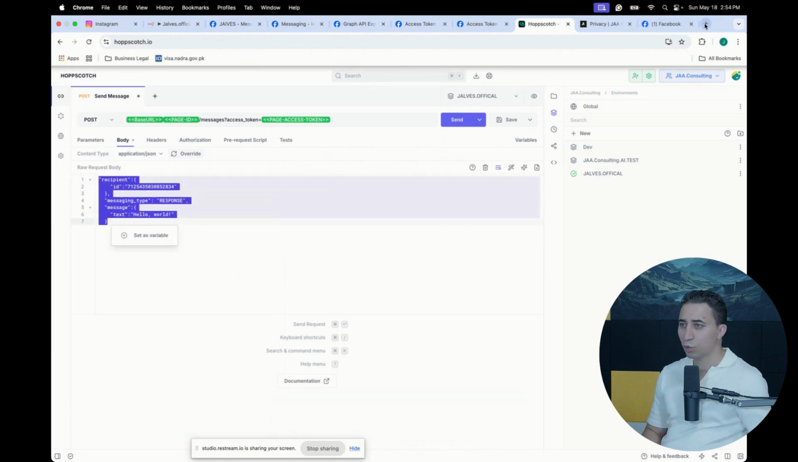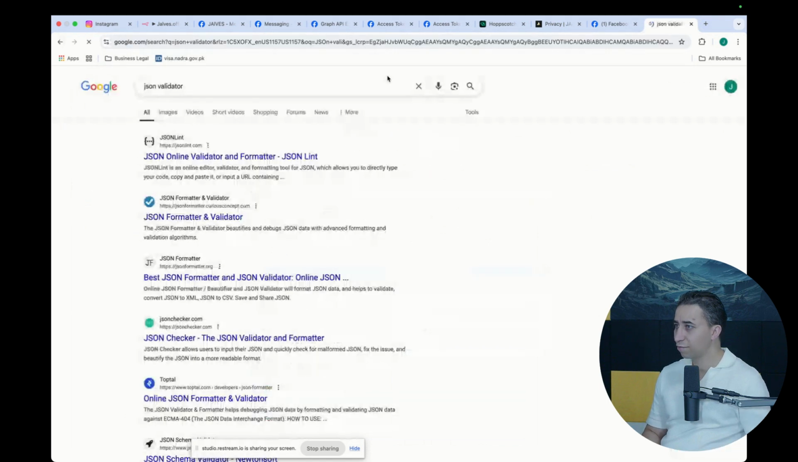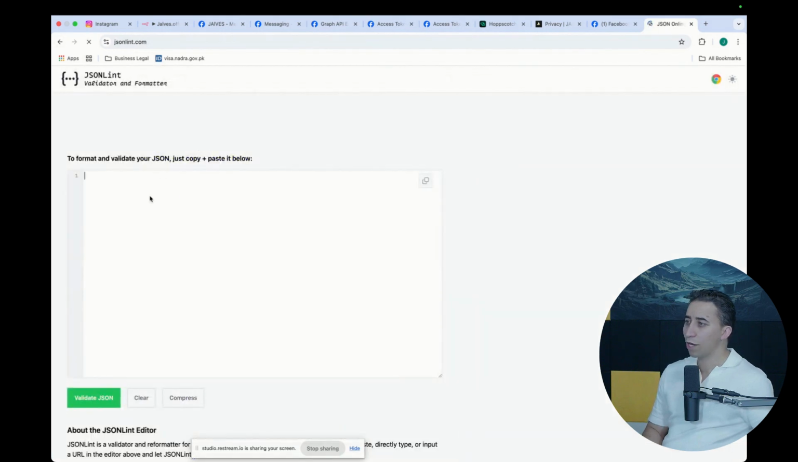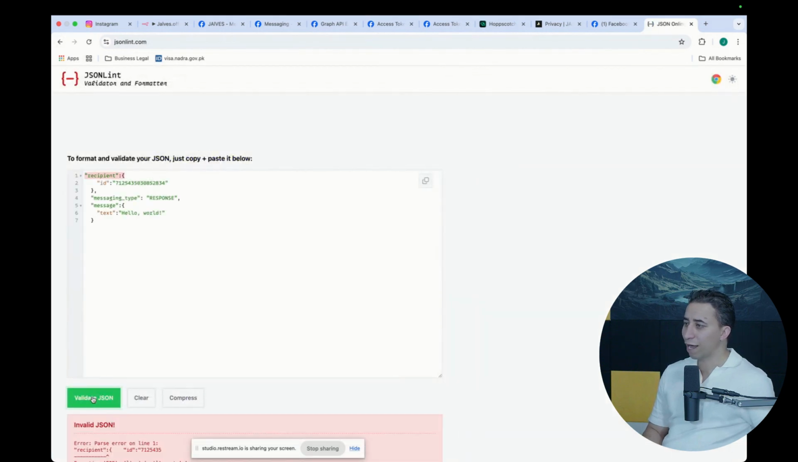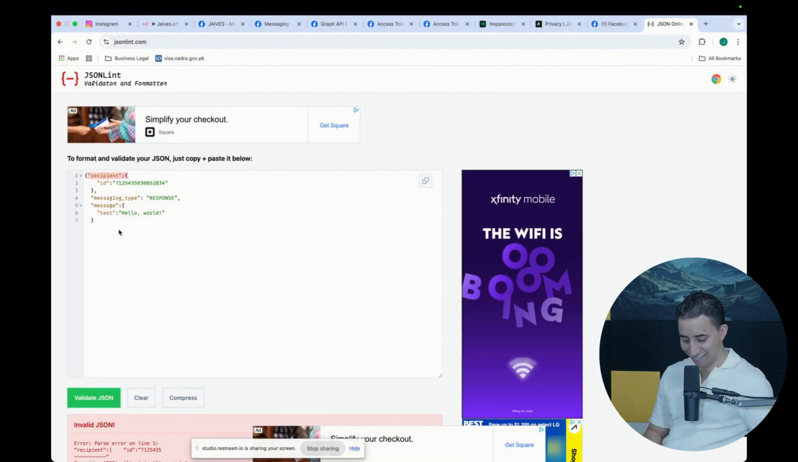I know this tool. JSON. I think it's a JSON validator. Yeah, I know this tool. I think no, it's not this one. It's very simple. So when you create a body, you have to make sure you see if something is wrong. I have to put it inside of this.